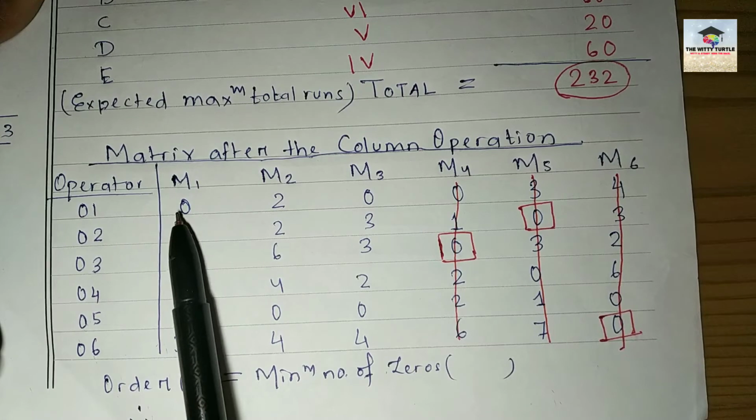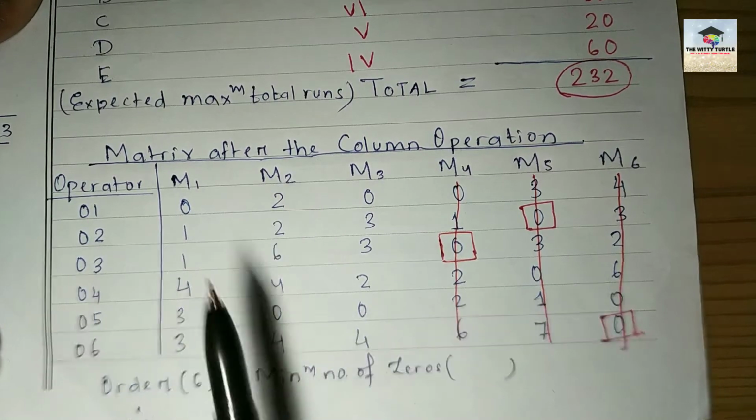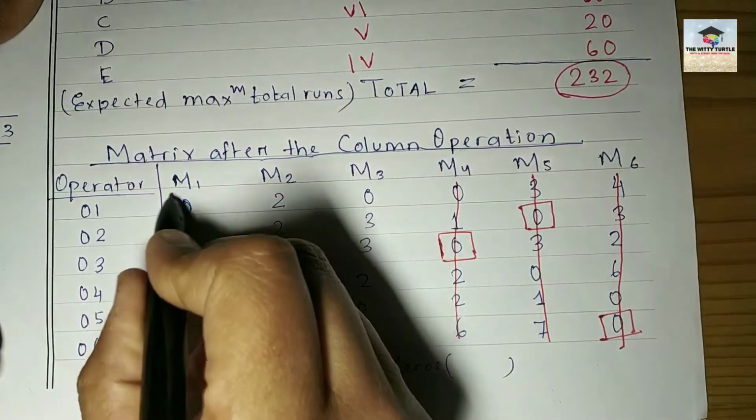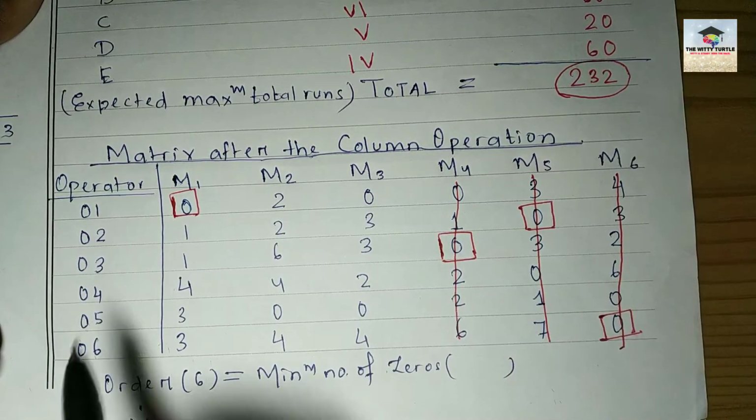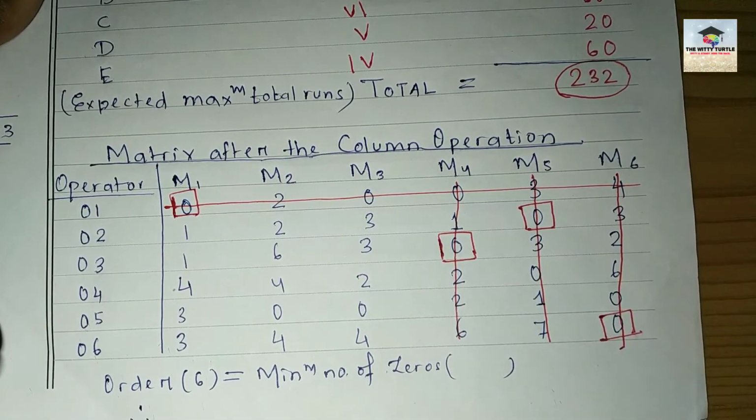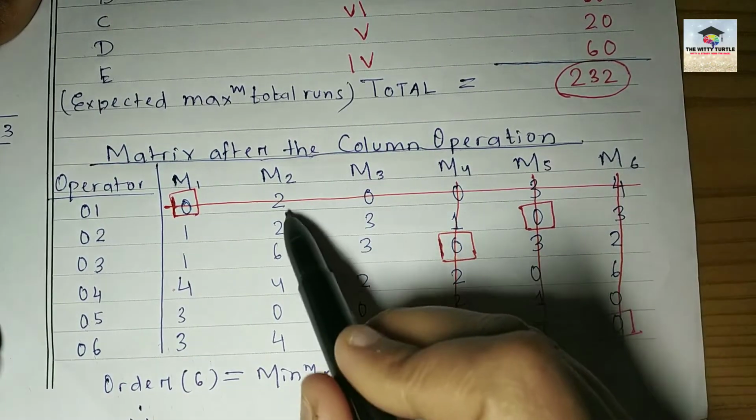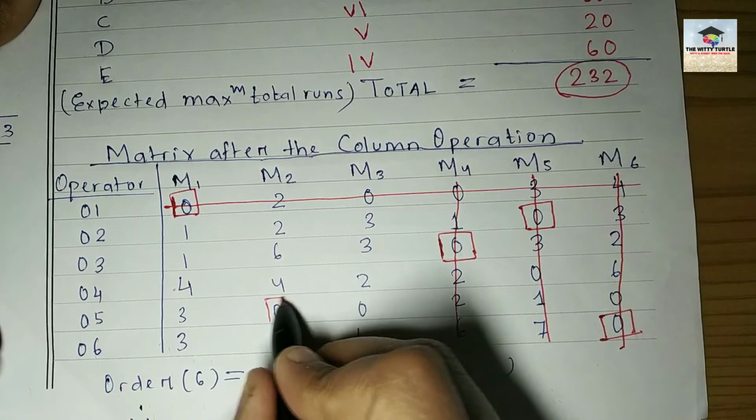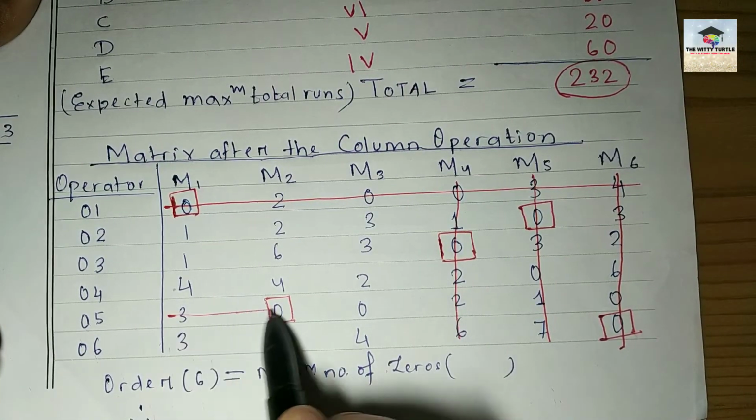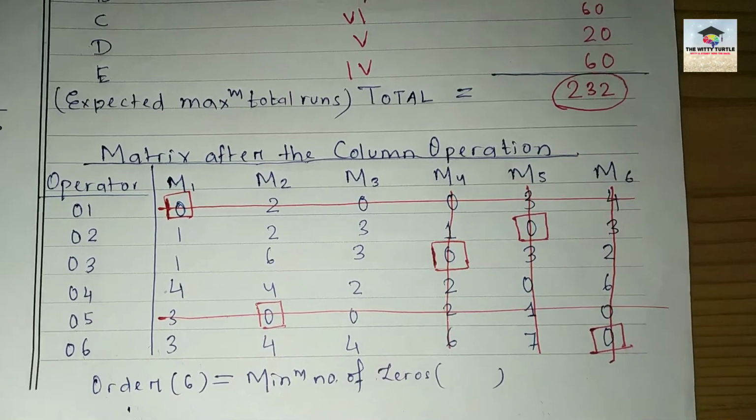Now you have to do the same in the columns. So in the first column, how many zeros do you have? Only 1. So make a square around it. And then you have to cut the entire row, right? You have to cut the entire row. In the second column also, you have only 1 zero. So again, cut the entire row, right? So now you are done with this.